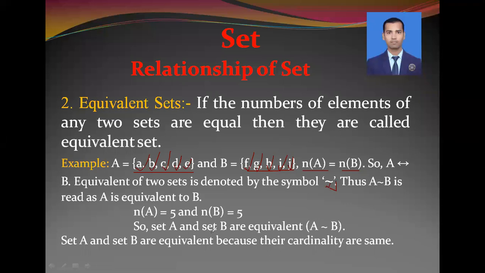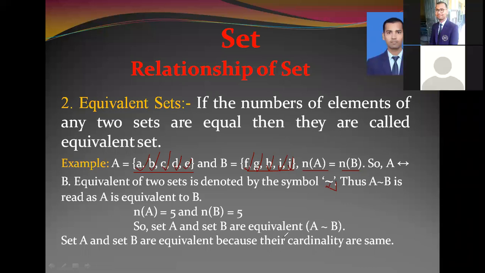So set A and set B are equivalent, which is written as A equivalent to B. While giving your answer with reason, write like this: set A and set B are equivalent because their cardinality is the same. Whether their elements are the same or not doesn't matter, but they must have equal cardinality.